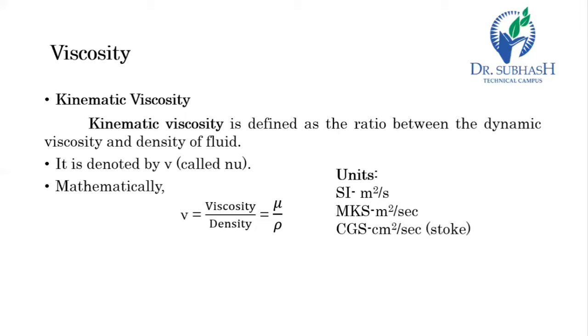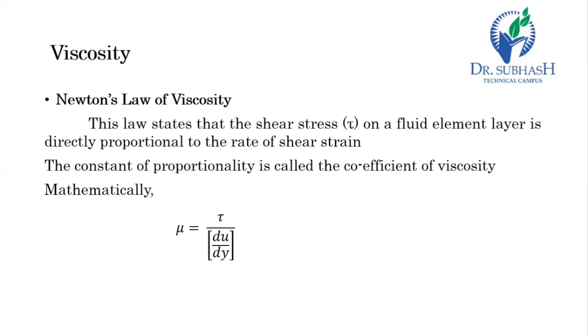Followed by Newton's law of viscosity. Here, what Newton says about viscosity is that the shear stress tau on a fluid element layer is directly proportional to the rate of shear strain, or simply the velocity gradient.